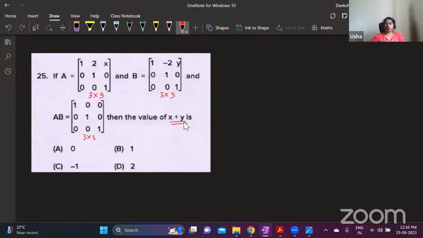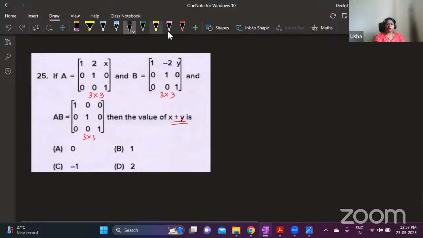Here, you need not do the multiplication because that is given already. You need to find out what is x plus y. When you have two variables, to find out the answer, you need two equations. So now you have to figure out how to multiply. Now don't multiply the entire A and B matrix. You have to understand which one to multiply.